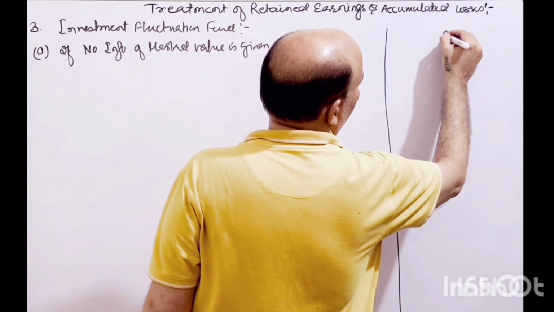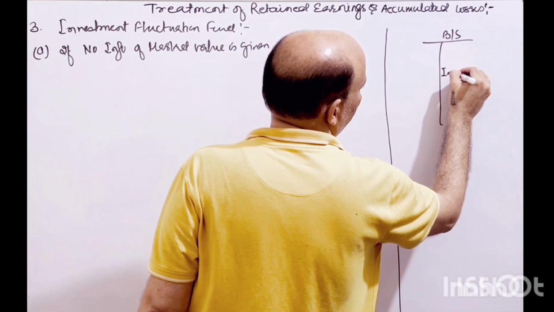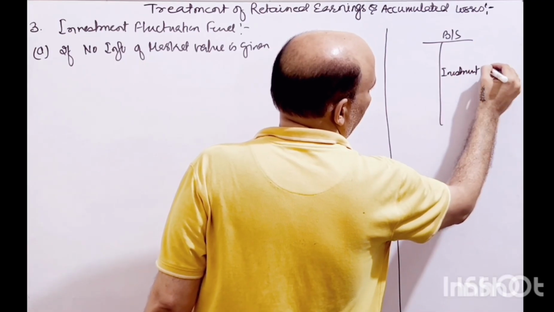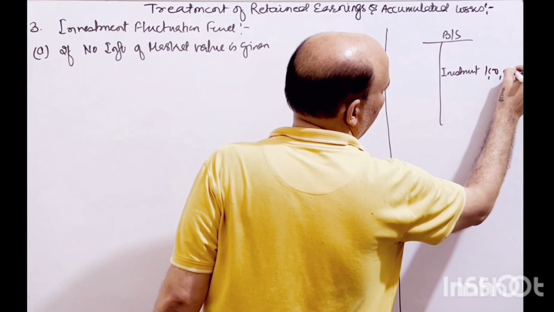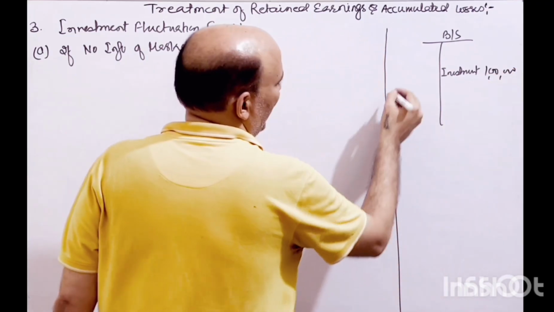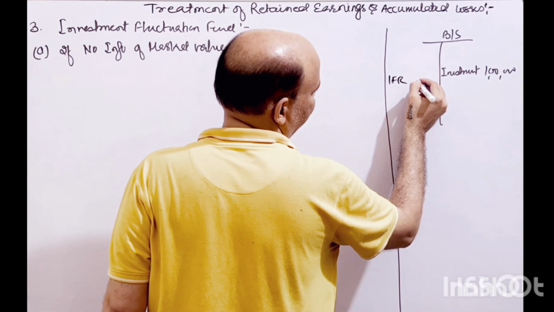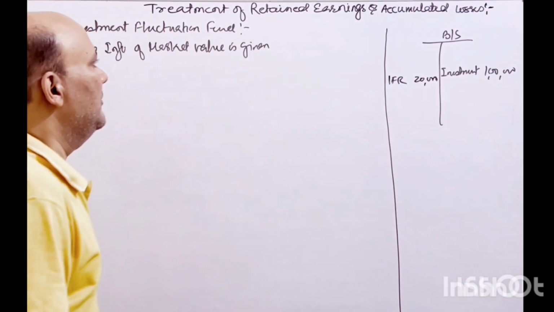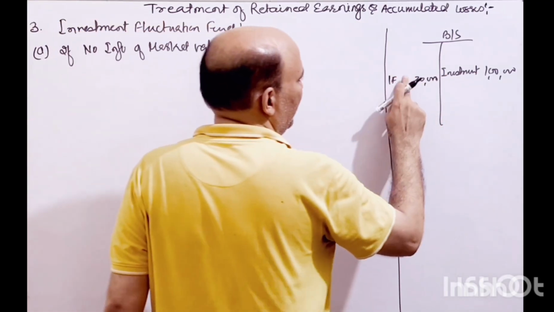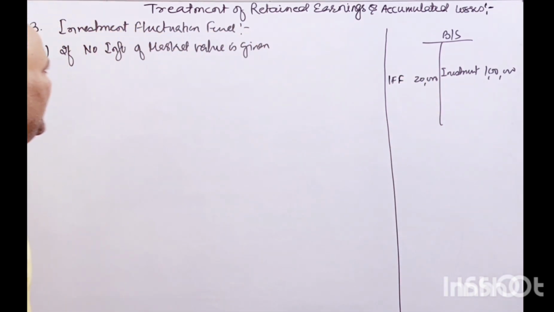Let's say in the balance sheet we have investment, for all examples we will take 1 lakh rupees, right? And we have IFF, let's say for 20,000 rupees. Investment fluctuation fund is 20,000.